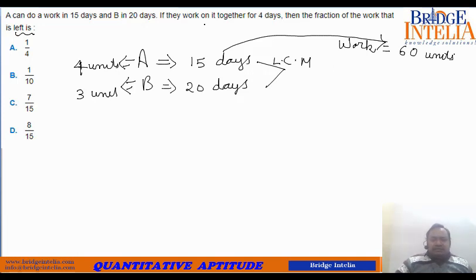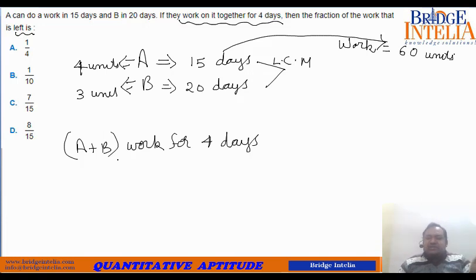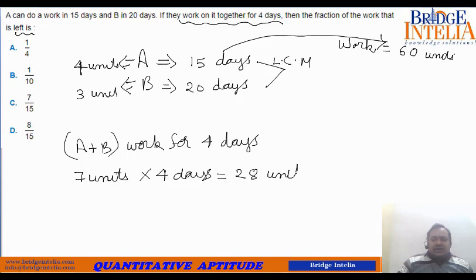Now what is the information? They work together for 4 days. So for 4 days A and B have worked. A plus B work for 4 days. So what must be the total output of these 4 days? So if A plus B start working, so 4 plus 3, 7 units, 7 units into 4 days because they have worked for 4 days. So total output is 28 units, because this is 7 units per day. So 28 units of work is done.